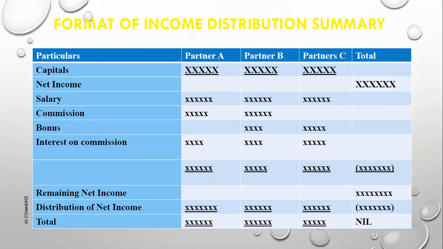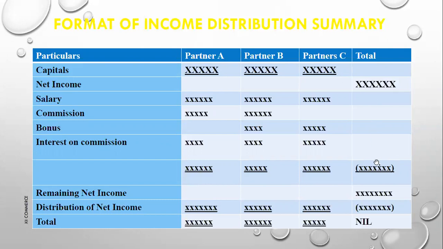This is a format that we have discussed in the previous videos also. We have capital balances at the top, then we have net income in the last column. Then I put the adjustments, whatever adjustments are given in the question. Those adjustments can be salaries, commission, bonus, and interest on capital. Then I do the vertical totaling of these adjustments, and then horizontal totaling, writing down the total of your expenses.